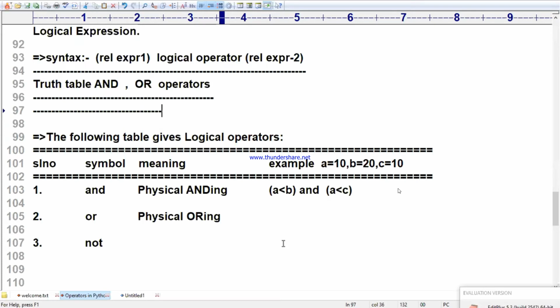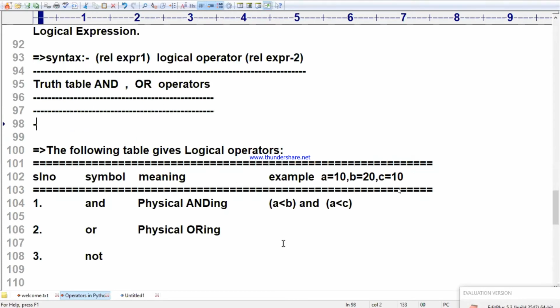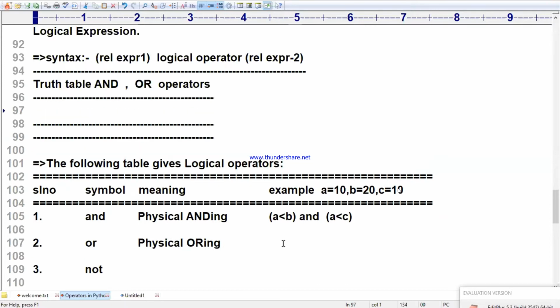Very carefully try to follow. Now I am writing the table for both of them. Here I am writing relational expression EXPR1, and relational expression EXPR2.